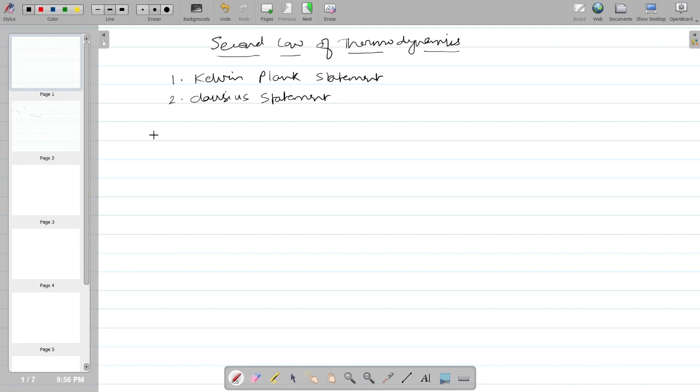For this Kelvin-Planck statement, consider a source, which gives heat without change in temperature, so its temperature remains constant. It is at a higher temperature, so we call it the high temperature source, and it gives heat to the engine.